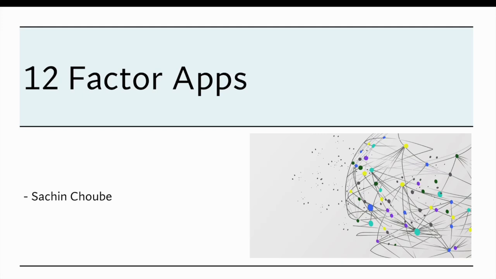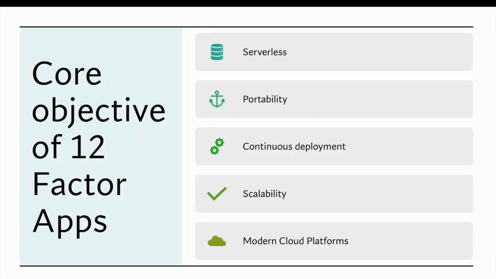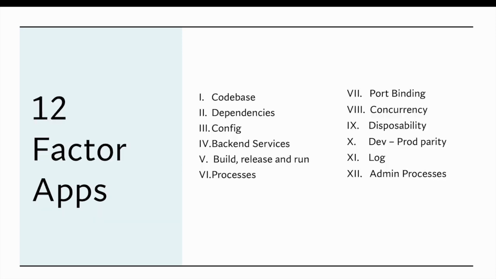We will be having a session today on 12-factor apps. The 12 factors are the steps you need to follow to build any microservices, and we'll go through that. The core objective of 12-factor apps is that the application should be serverless, portable, in a state where you can do continuous deployment, scalable, and able to be easily deployed on a modern cloud platform.